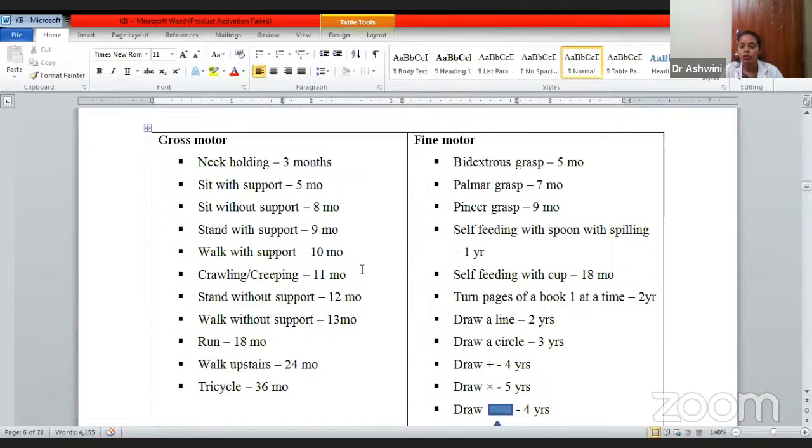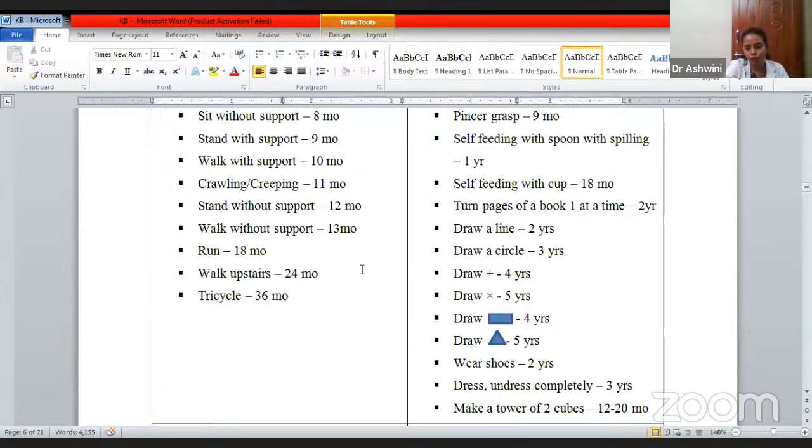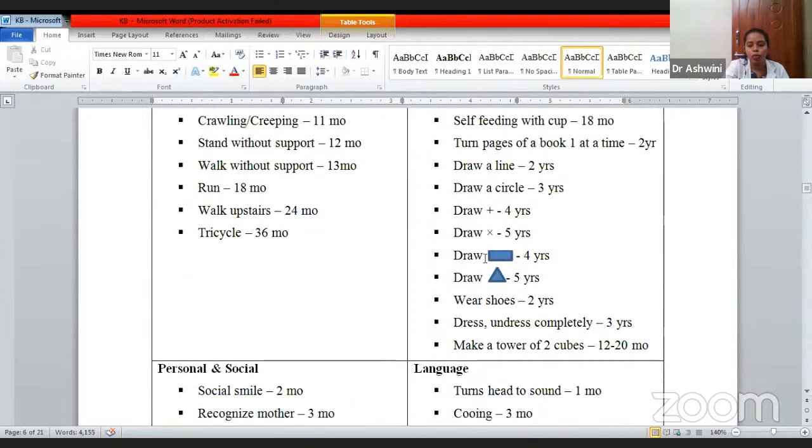Turn pages of a book one at a time by 2 years. Draw a line by 2 years, circle by 3 years. A proper circle should be possible by 3 years. It should be able to draw a plus by 4 years. Then draw a cross mark by 5 years. It should be able to draw a box, properly, by 4 years. Triangle by 5 years. Should be able to wear its own shoes by 2 years. Dress and undress completely by 3 years.